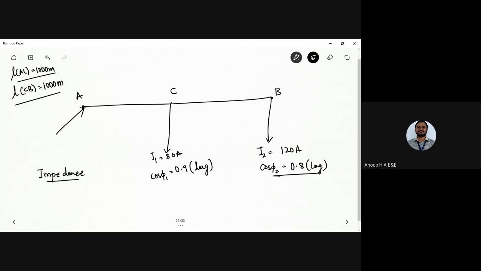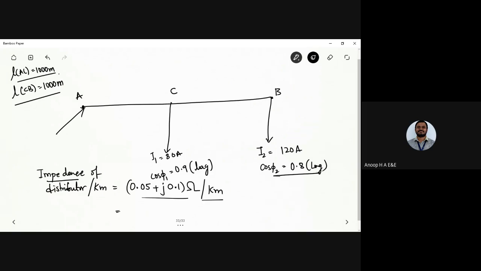Now what is the impedance of the distributor per kilometer? How do you find out impedance? Resistance and reactance are given. What is given in the problem? The impedance of the distributor per kilometer, taking both the go and the return conductor, is 0.05 plus j0.1 ohm per kilometer. This is one thing you should highlight. It is for 1 kilometer of line, so for 2 kilometers, what would be the impedance offered?